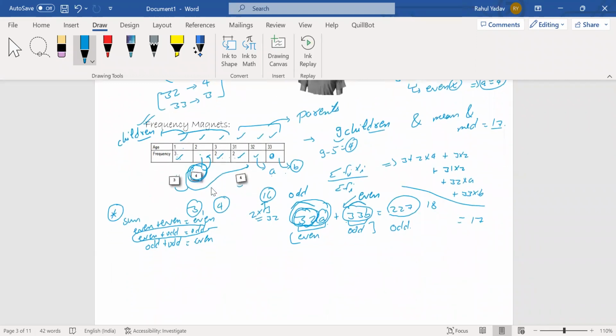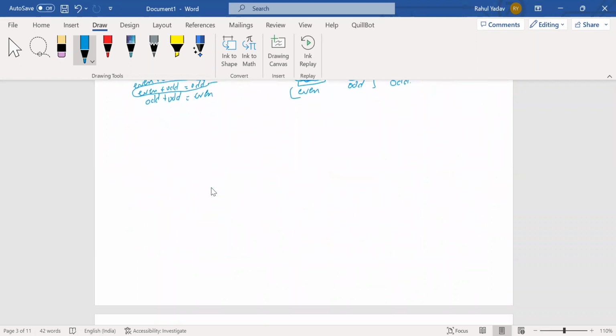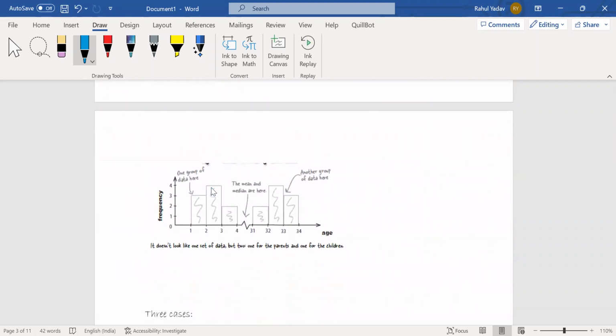So now let's look at a graphical format for this particular table. So this is the graph. You can see the histogram. So I can see we have some age groups like 1 to 2, 2 to 3, 3 to 4. Okay, and we don't have any data from this range, that is 4 to 31. Then we have data for 31 to 32, 32 to 33, 33 to 34. Okay, so if the histogram comes out like this, you can completely draw the histogram. Okay, I have made the frequencies and the age groups.